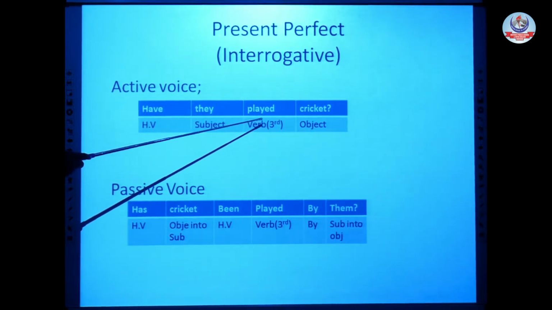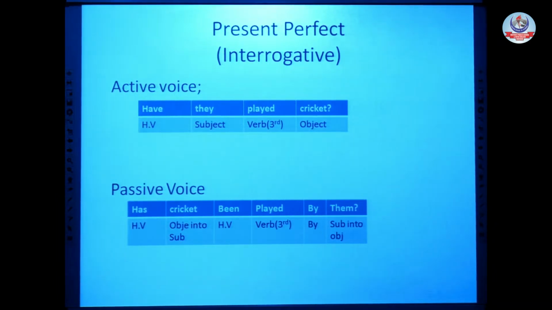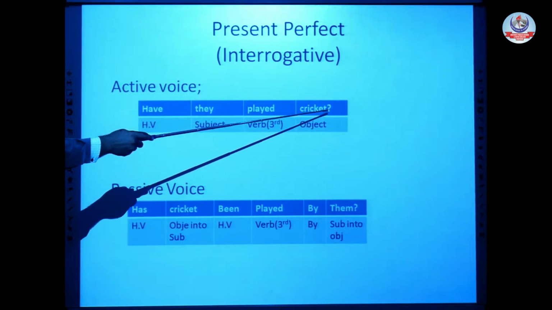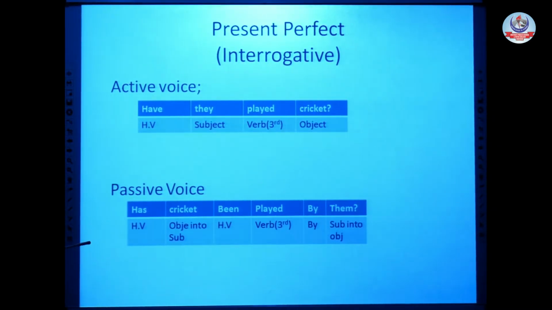Have, they. Third form of verb for perfect tenses, all the perfect tenses in English grammar, we use third form of verb and at the end object. Because it's interrogative sentence, so at the end we place question mark. Have they played cricket? Now, how we change it into a passive? I have already explained. If our active voice is in interrogative, then our passive voice must be in interrogative. If it is not the same, then it's wrong. If you are placing your helping verb after the subject, which is the subject of passive voice, then it would be wrong.